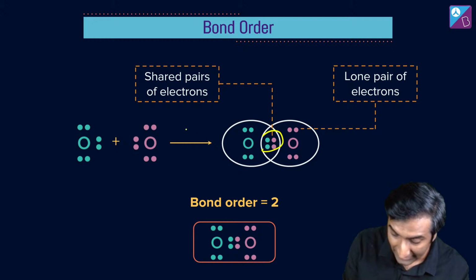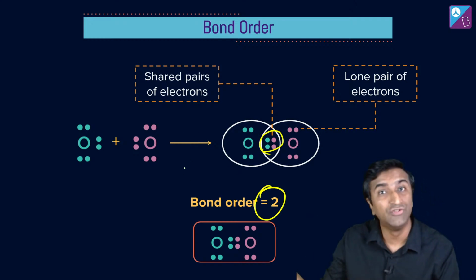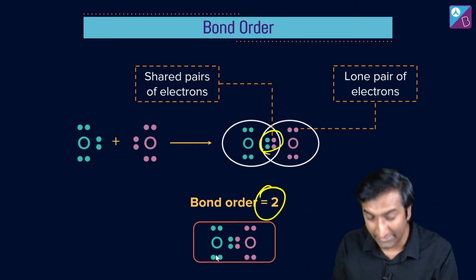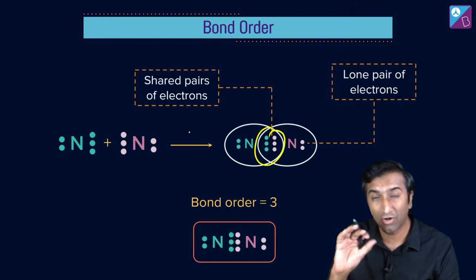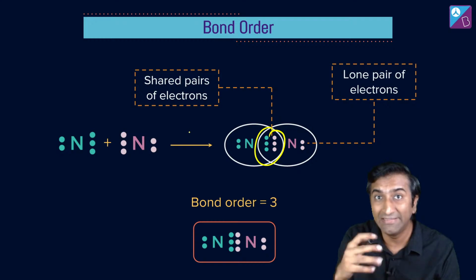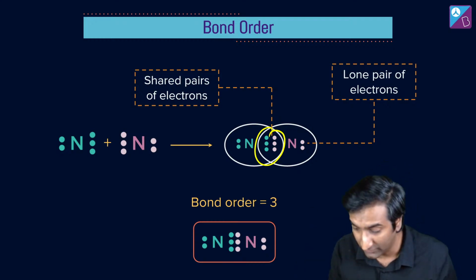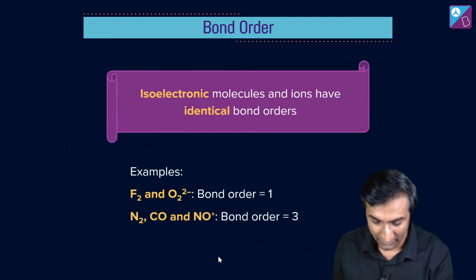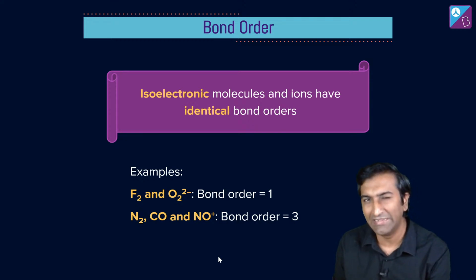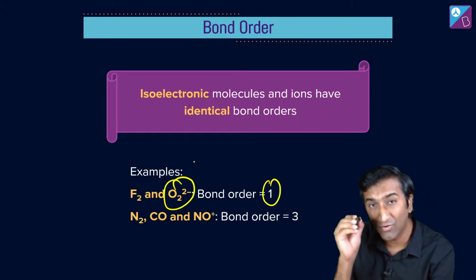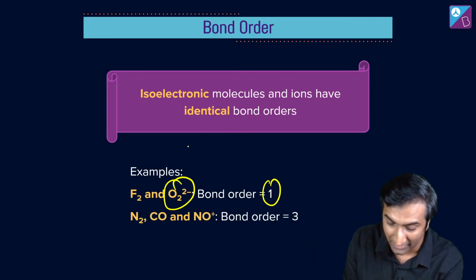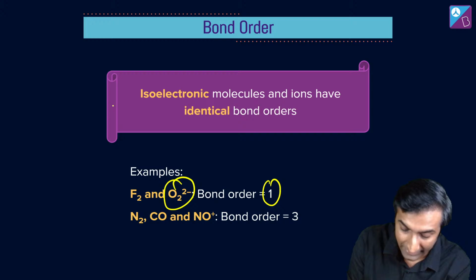ऑक्सीजन में 2 bonds होते हैं and इसका bond order होगा 2. We'll look at how this is calculated. Nitrogen, very interesting. इसका bond order है 3. मतलब कि with some sort of a calculation we will be able to arrive at these 1, 2, 3 numbers. That's what we're going to get at. Interestingly, and this is where things get interesting and crazy, O2 2 minus bond order is 1, and you actually get that with calculation. मतलब इसमें एक single bond है, right?